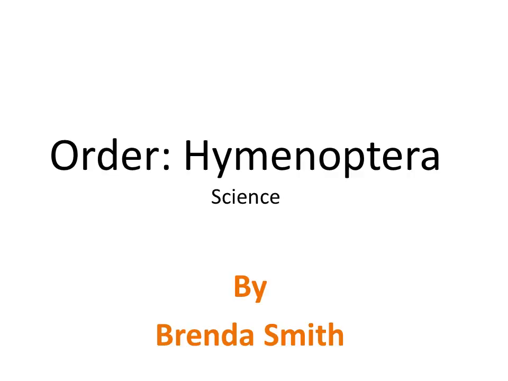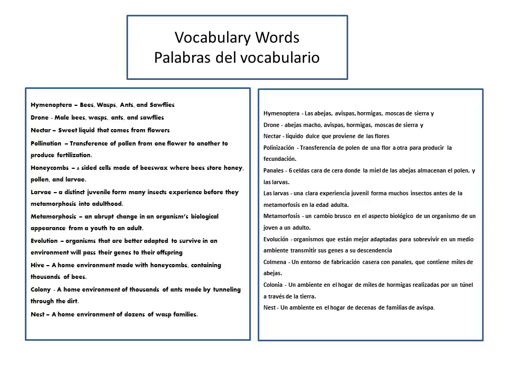We will be learning about the Hymenoptera order, the study of sawflies, bees, wasps, and ants. First, let us identify key vocabulary words like Hymenoptera. Hymenoptera is the order of bees, wasps, ants, and sawflies. A drone is a male bee, wasp, ant, or sawfly.